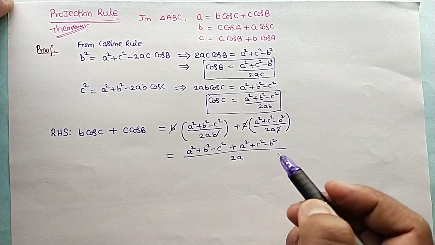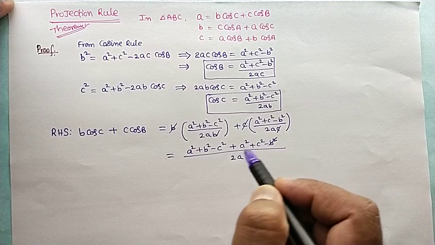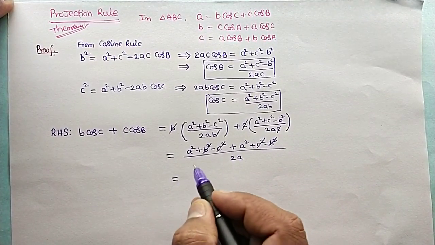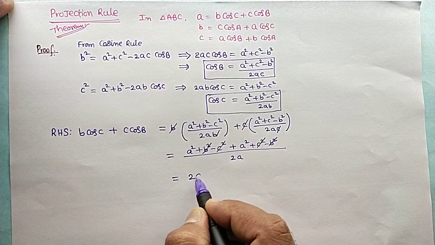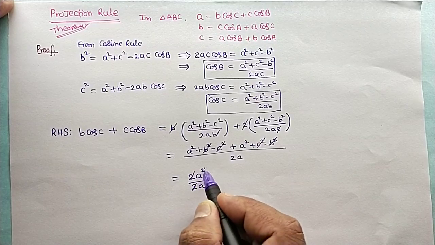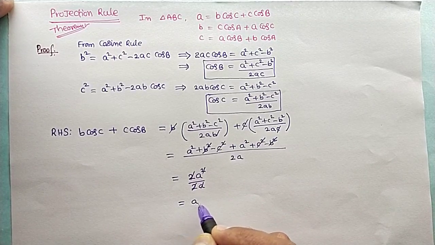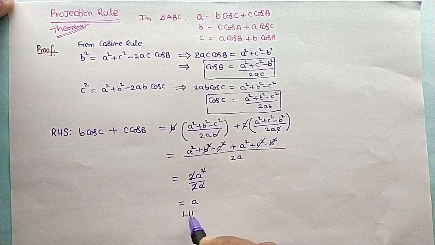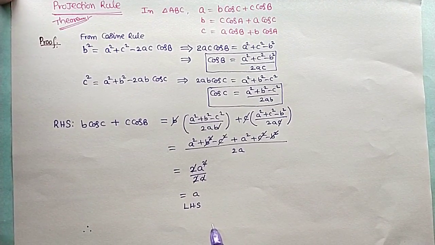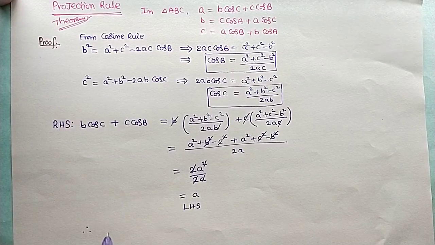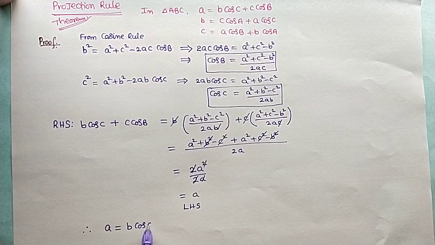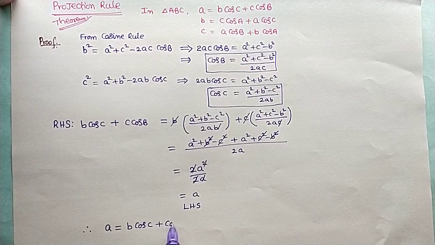Minus b square and plus b square cancel, plus c square and minus c square cancel. We get 2a square divided by 2a. The 2 cancels, one of the a also cancels, which is equal to a, the required LHS. Therefore, we conclude that in triangle ABC, a equal to b cos C plus c cos B.